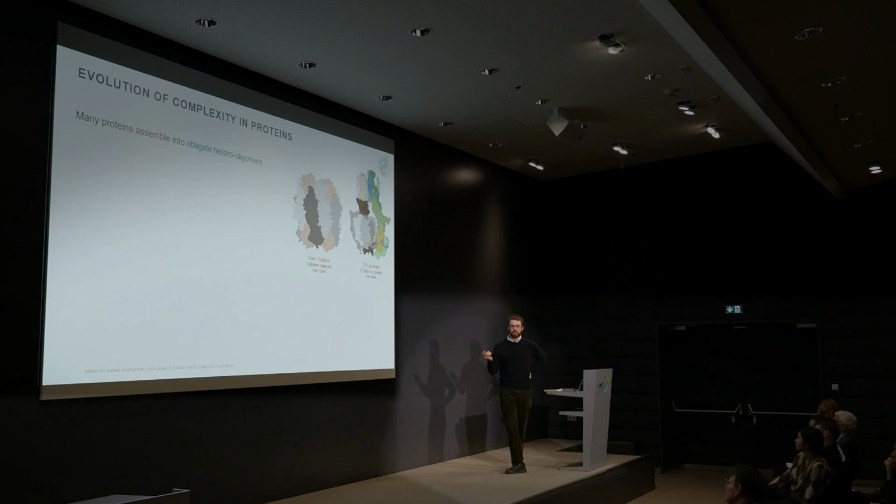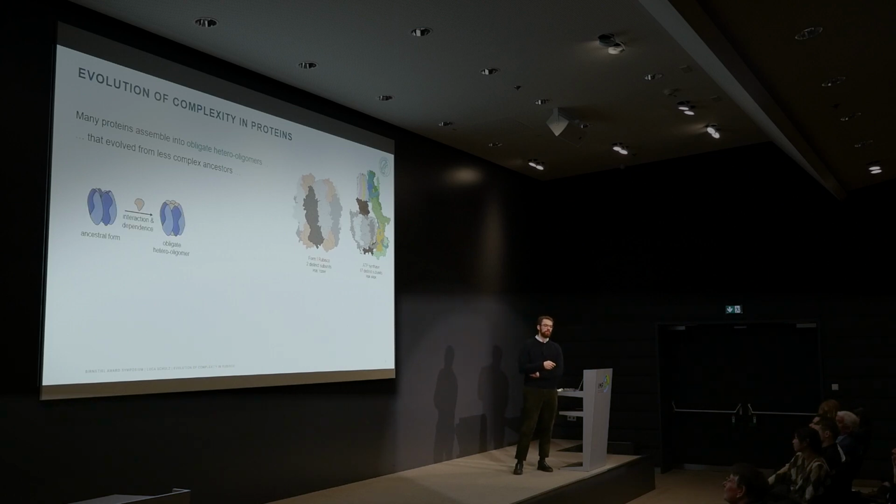Now the interesting thing about this is that many of these complexes actually evolved from less complex ancestors. If you look at the genomes of prokaryotes and compare them to the genomes of eukaryotes, you often find that homologous protein complexes exist in simplified versions in those prokaryotic organisms. So at some point over the course of evolution, there must have been an evolutionary interval over which an ancestral form of a protein complex gained a new subunit and evolved both an interaction on this new subunit as well as a dependence on it, in order to then form this obligate heterooligomer.